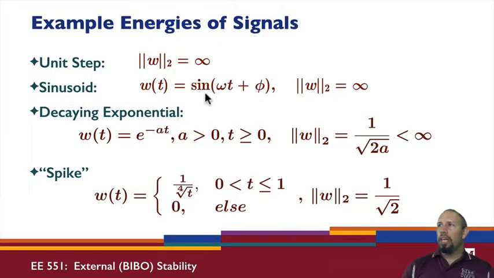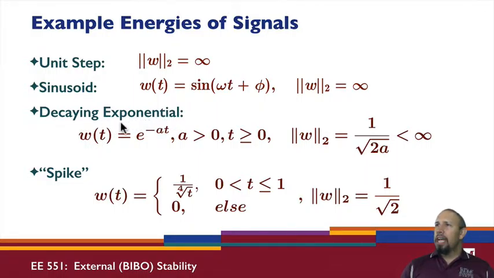Similarly for a sinusoid, if I square this and I integrate, regardless of omega, regardless of phi, I'm going to get infinity. So basically you can think of it this way: for a signal to have finite energy, it eventually has to go to 0. If it doesn't go to 0, then you keep integrating, and that integral will go to infinity.